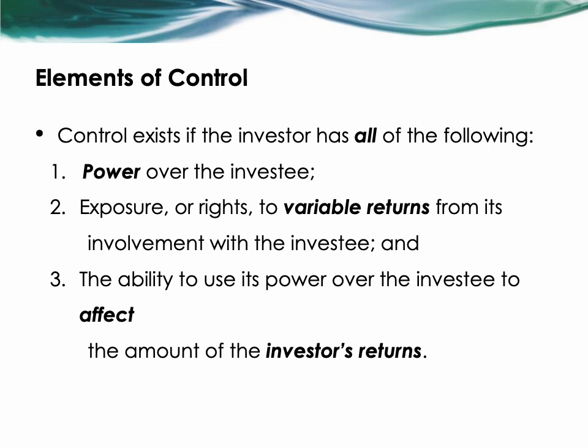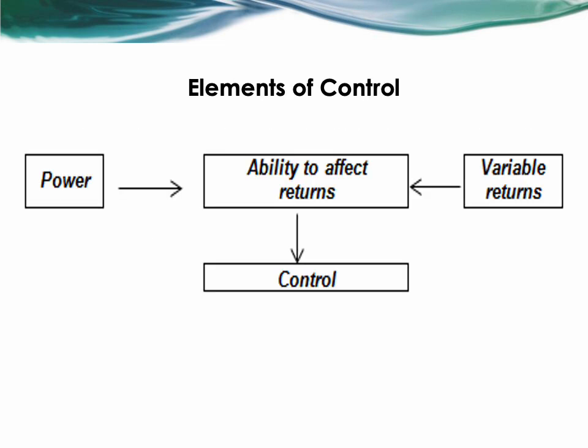Importantly, only one entity is identified to have control over an investee. If multiple investors collectively control an investee, meaning they must act together, then none of them individually controls the investee. So we have here a diagram that shows the relationship of the elements of control.